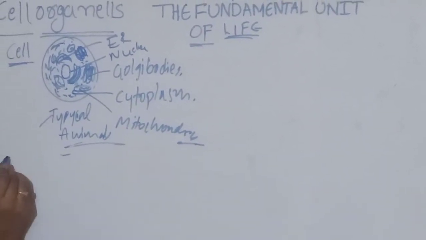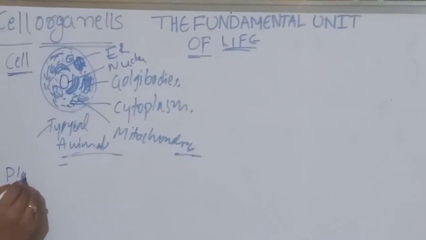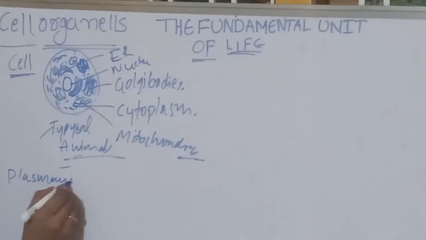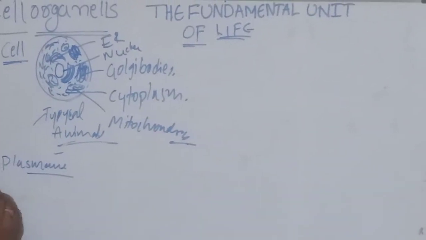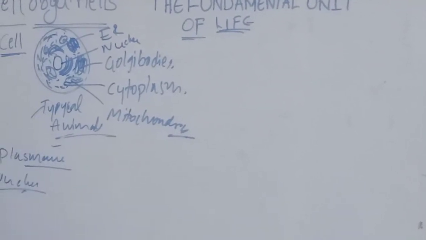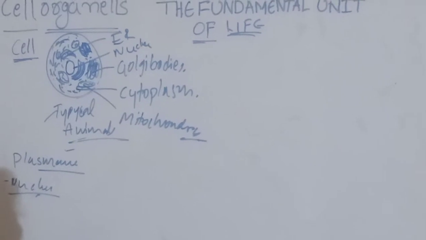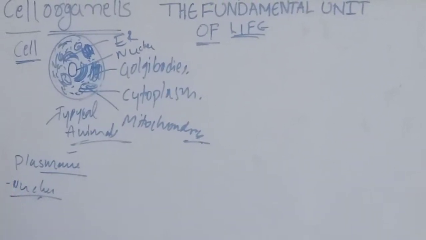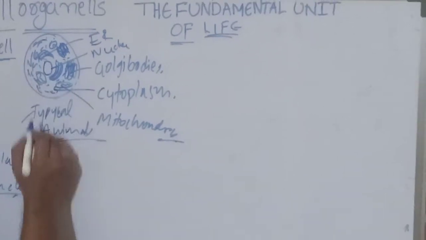Already we learnt about the outer covering layer of the cell, that is called plasma membrane or cell membrane or plasma lemma. After that, the nucleus. We also learnt about the nucleus. And now we are going to discuss the remaining parts of the cell. What are they? One is endoplasmic reticulum.